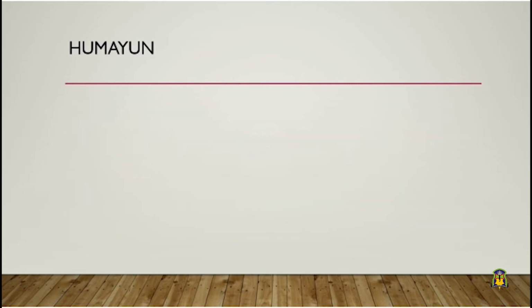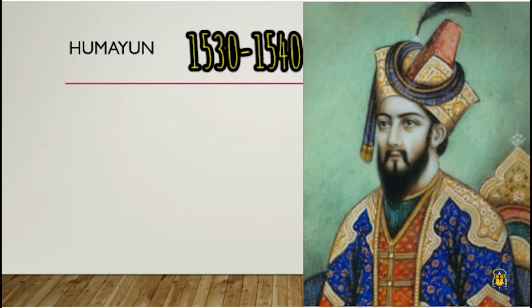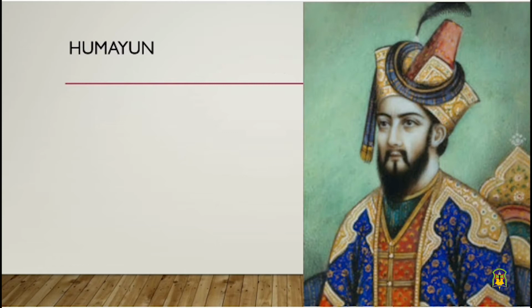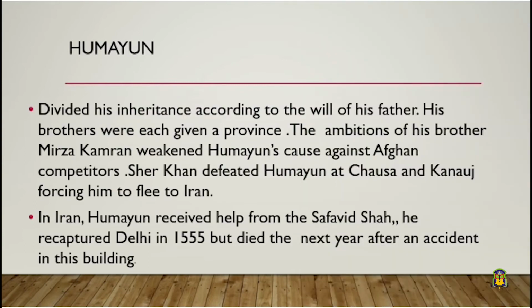After Babur's death, Humayun became the ruler of Mughal dynasty. He ruled from 1530 to 1540. Again, after a break of 15 years, he continued his reign from 1555 to 1556. Humayun divided his inheritance according to the will of his father. His brothers were each given a province. The ambition of his brother, Mirza Kamran, weakened Humayun. It goes against Afghan competitors.